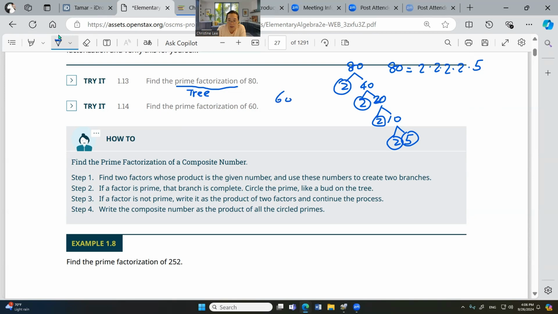How about 60? 2, 30, 2, 15, 3, 5. Okay. So 2, 2, 3, 5. Okay, 60 is equal to 2 times 2 times 3 times 5.